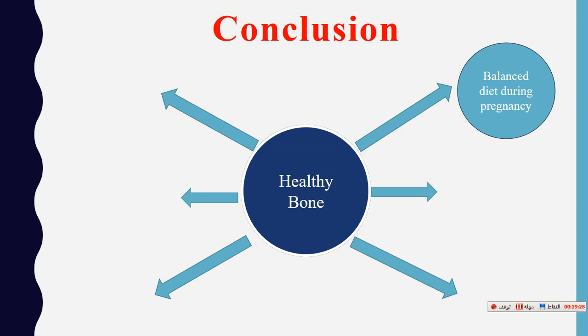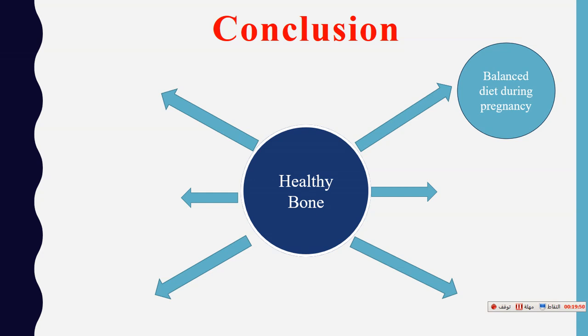Her diet should be balanced and contain several types of minerals and vitamins, especially calcium, because calcium keeps her and her baby's bone as healthy and strong as possible.